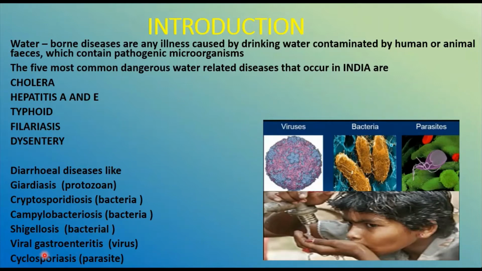Then viral gastroenteritis is because of a virus, and cyclosporiasis is again caused by a parasite. So this is how we have the different common water related diseases.